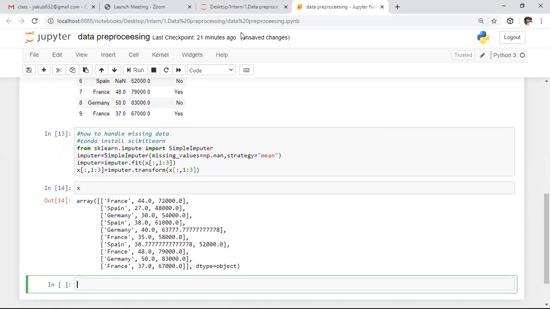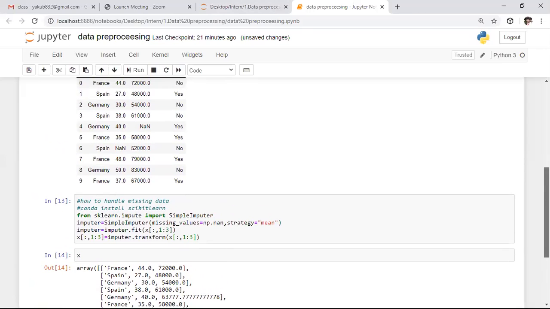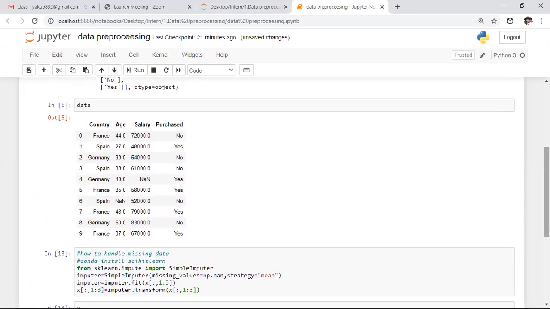After that, if you want to process any data, if you want to apply any machine learning equation or mathematical equation, the data should be present in numerical form. Whereas if you observe this data, we have France, Spain, Germany, as well as an output like yes or no. These are not understandable by the machine.